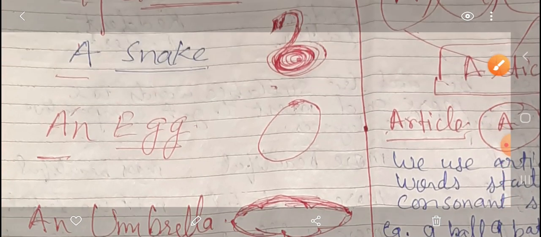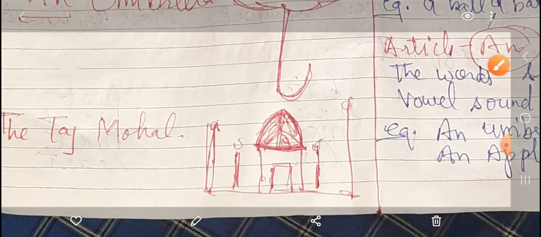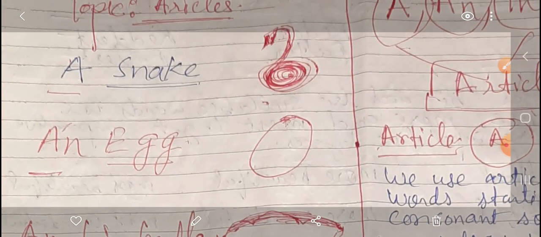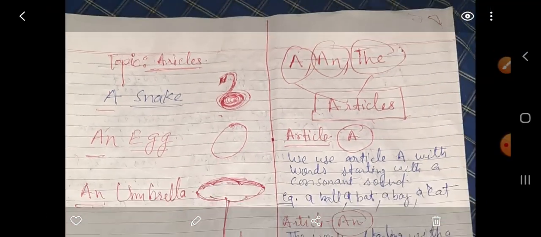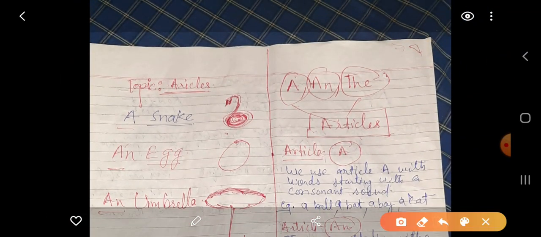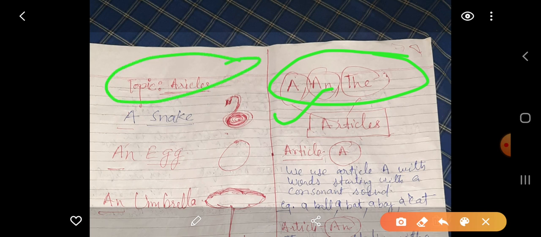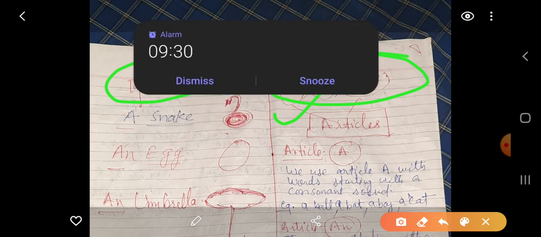So, can you see these words A, AN, and THE? These are what? What do we call them? We call them articles. So our today's topic is articles. These words A, AN, and THE are the articles. Today we will learn how to use them correctly.